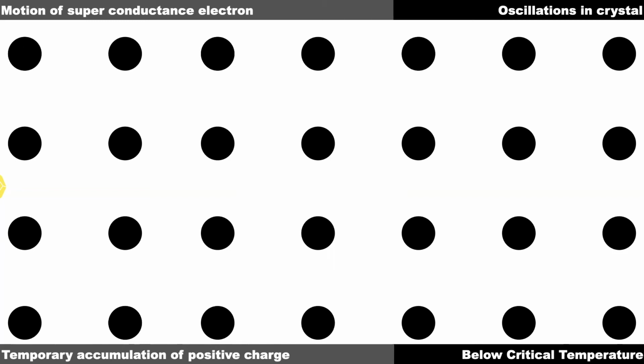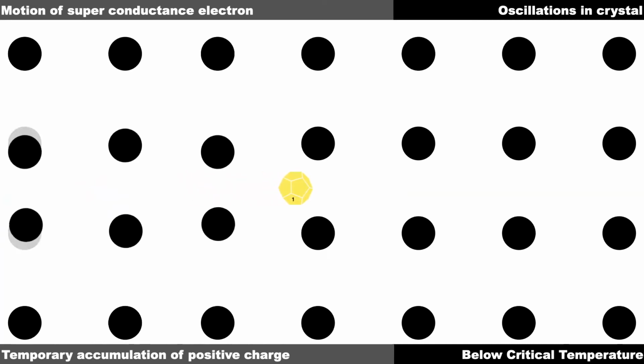Now, motion of the superconducting electron. If you see the motion of the superconducting electron as it travels through the lattice, what happens is essentially there will be deformations in the lattice, and as this moves away, these are oscillating. Even after this has passed, this deformation is going to persist for some time.